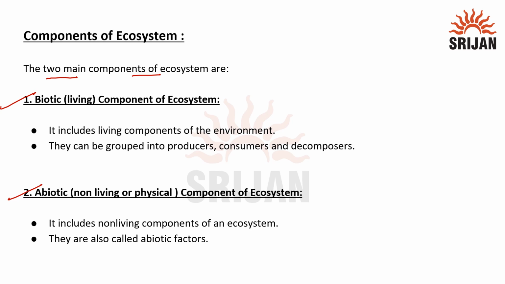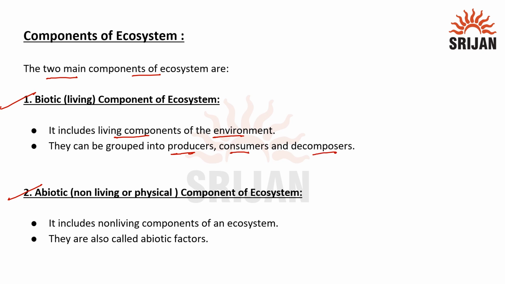So biotic component is going to include the living component of the environment. So all the living organisms would be the biotic part of the ecosystem. And these are grouped into producers, consumers and decomposers.